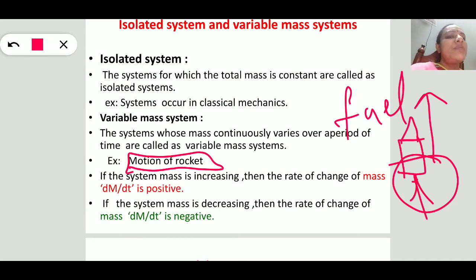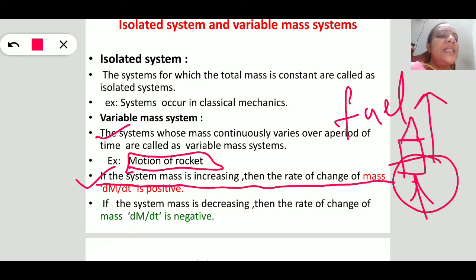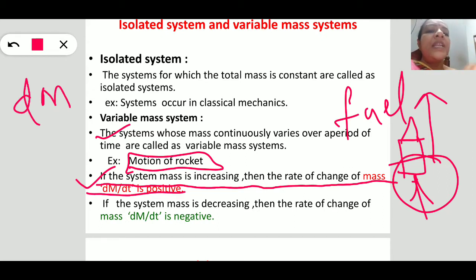So the definition of a variable mass system: the systems whose mass continuously varies over a period of time are called variable mass systems. Because the mass is changing, the mass may increase or decrease. If the system mass is increasing, then the rate of change of mass, that is dm by dt, can be taken as positive.